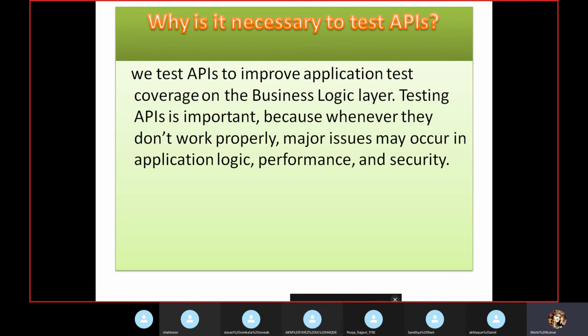You can see the developer is going to develop the API in parallel with the tester, because in real time we are following the agile process. So they can improve our business logic more, and it should not impact our production. Testing the API is important because if APIs don't work properly, major issues may occur in the application logic, performance, and security. So we can improve our application.